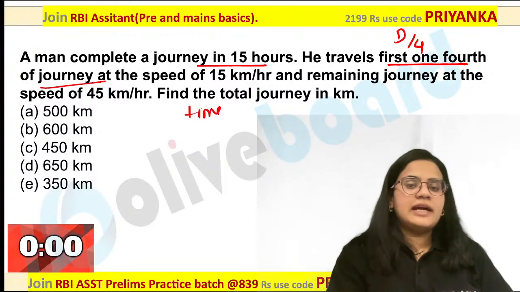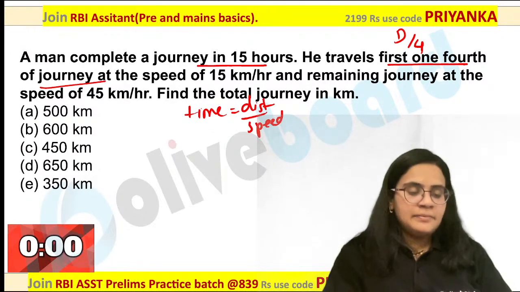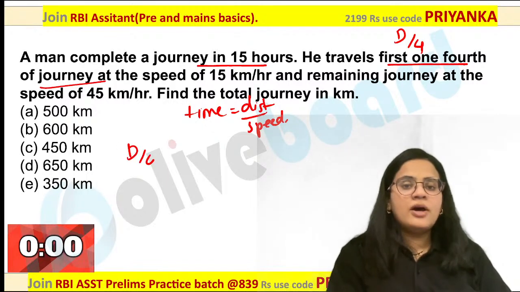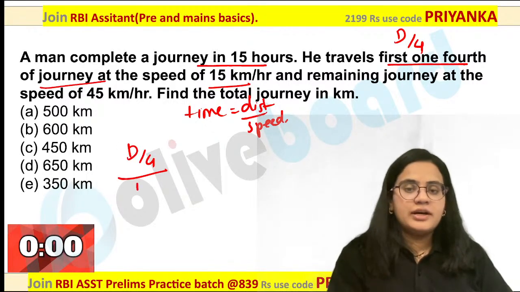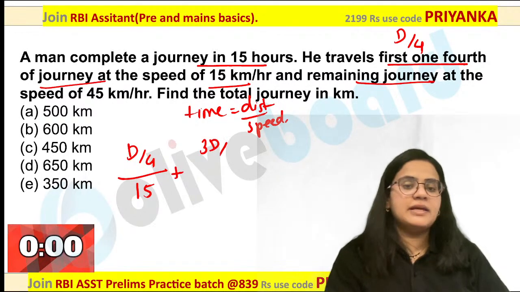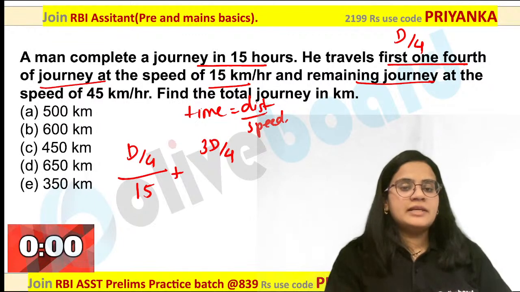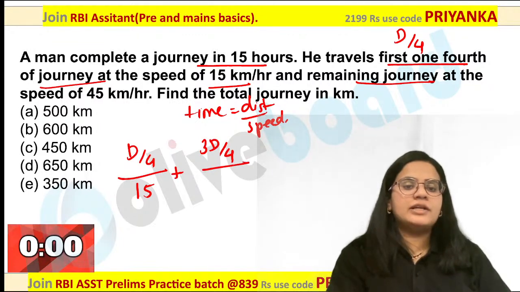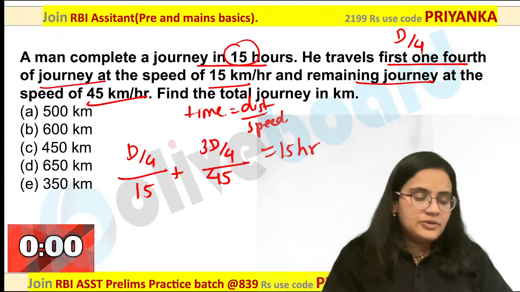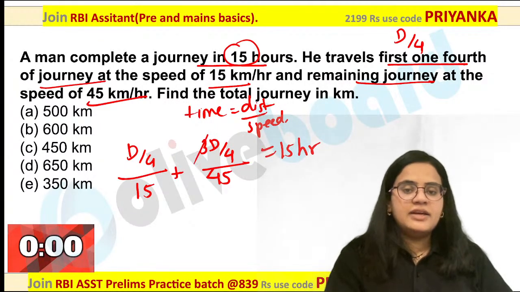How do we calculate the time? It is nothing but distance divided by speed. How will you write it? D by 4 upon speed value is 15 over here, and they have given the remaining journey. 3d by 4 will be the remaining journey, at 45 km per hour. They have given total time is 15 hours over here. What is the total time? 15 hours. Are you guys getting my point? So you can calculate the value over here.